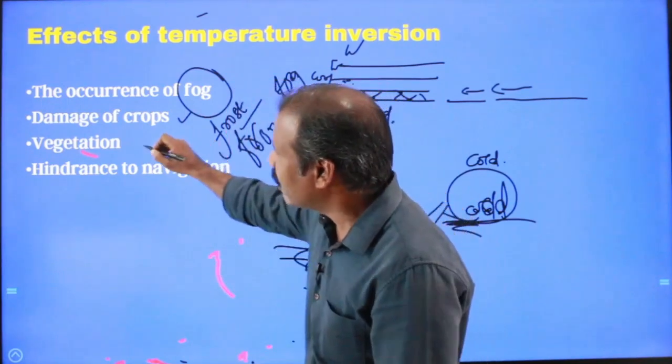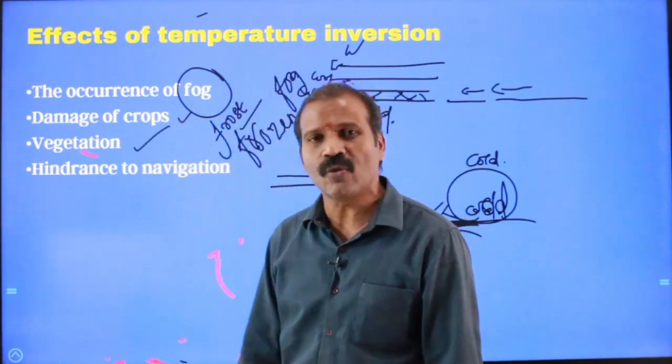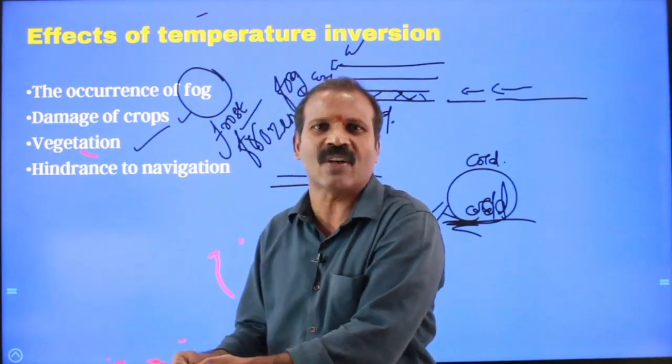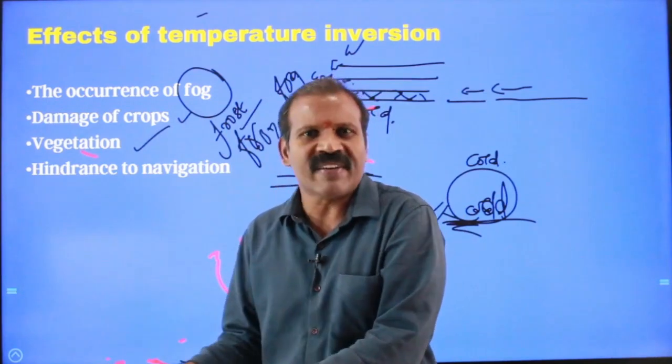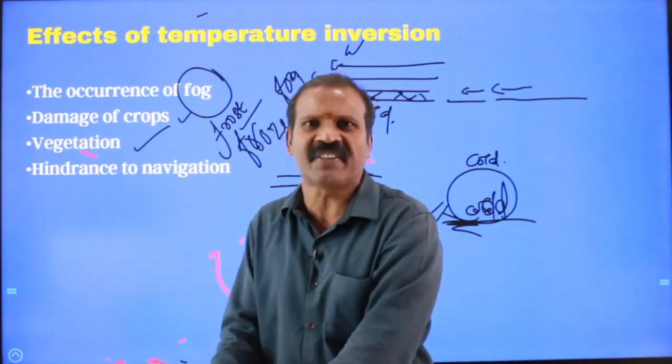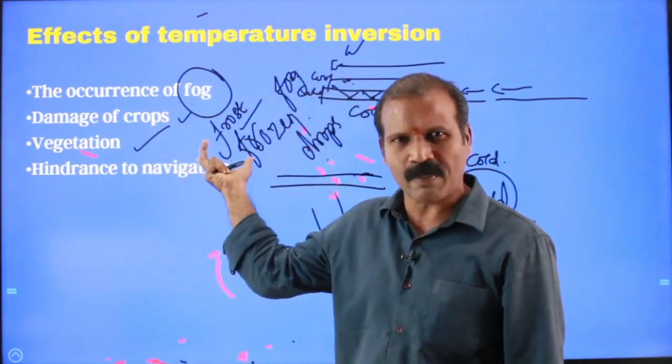Again, the vegetation would be affected. Apple orchards are avoided at the bottom of the valley because of the very frequent frost attack triggered by very frequent thermal inversion.